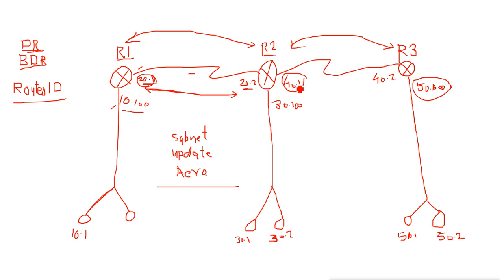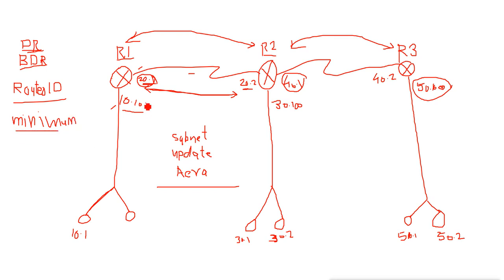Now we know the router ID of each, so they share with each other. Router 1 shares with router 2, because router 2 is the neighbor of router 1. Router 1 says my router ID is 20.1 and router 2 says my ID is 40.1. Now they will decide who will win. Who will win within these two? The minimum router ID will win. When they compare their router IDs, whichever router ID is minimum will win the election.